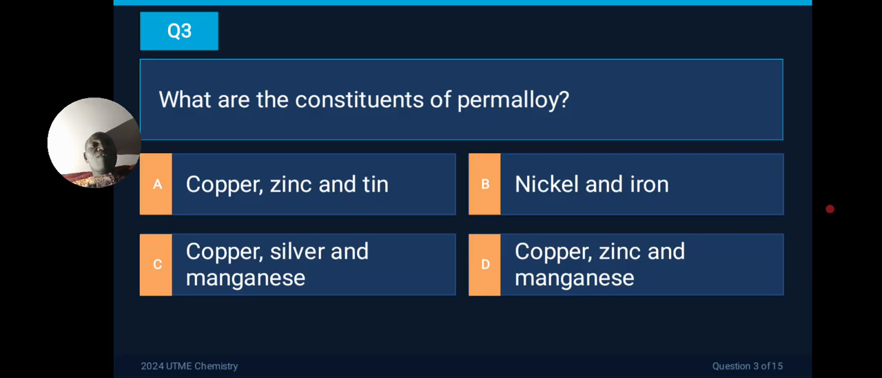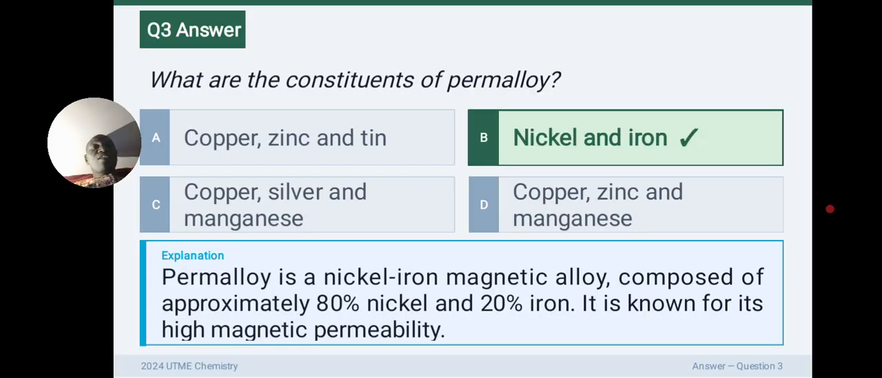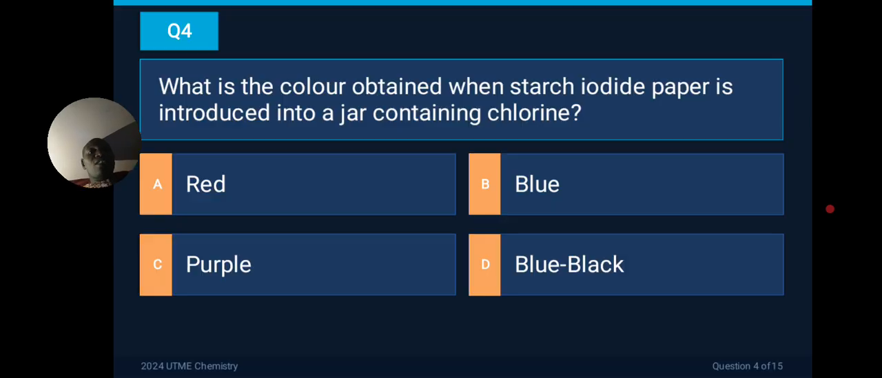So for this question, A says copper, zinc, and tin. B says nickel and iron. C says copper, silver, and manganese. D says copper, zinc, and manganese. So which one is the correct answer? The correct answer is nickel and iron. Permalloy is a nickel-iron magnetic alloy composed of approximately 80% nickel and 20% iron. It is known for its high magnetic permeability.